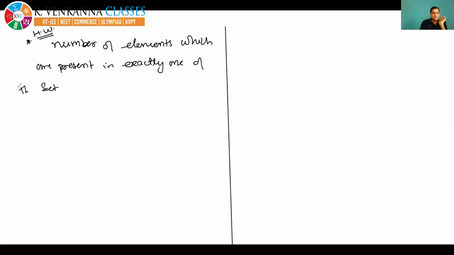One of the set. Okay, so this is your homework you have to do. And yes, today a DPP is going to be sent to you till evening. You will get a DPP on the set theory, and there will be MCQ type of questions, and you all will be able to solve the DPP very easily because this is an easy topic. Okay, see, this is your homework.